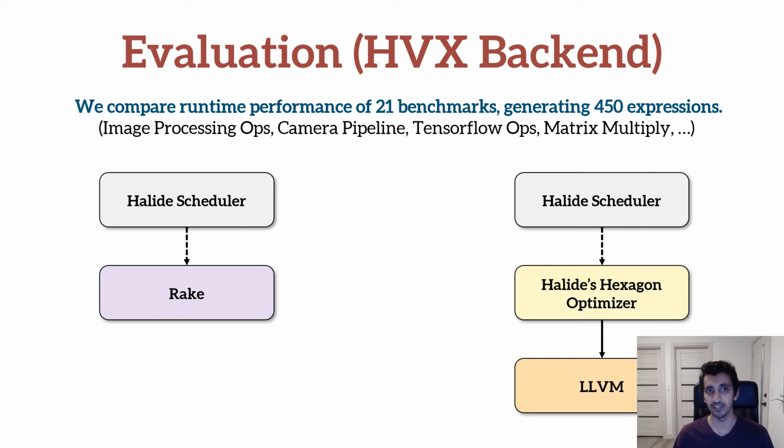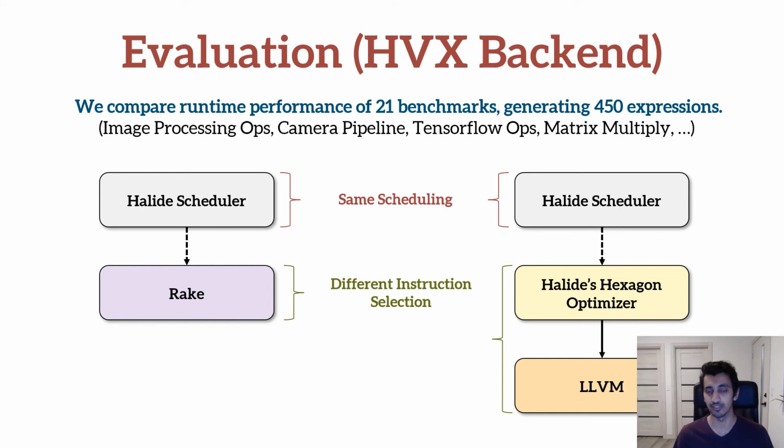As a baseline, we compare against Halide's highly optimized HVX backend, which uses a combination of LLVM's instruction selection and superoptimization, and also a corpus of handwritten rules written by Google and Qualcomm engineers over the years to fill in the gaps of the LLVM optimizer. It must be noted that for all of these benchmarks, we use the exact same high-level schedule for both implementations. The only difference between the two implementations is the instruction selection algorithm.